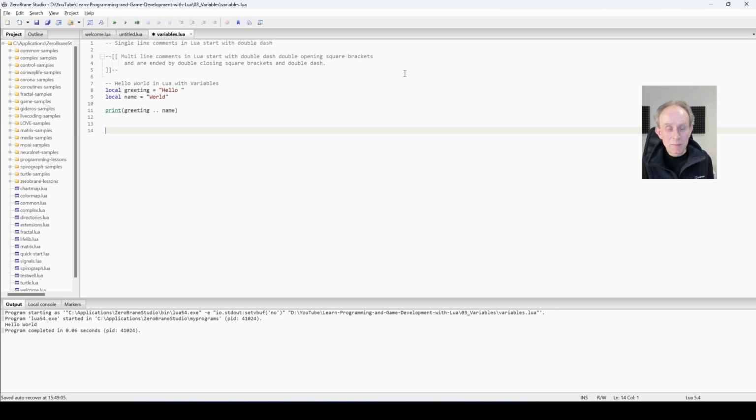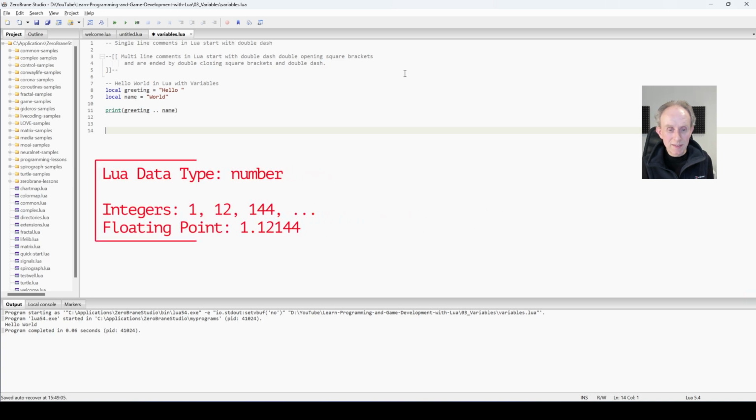Now in terms of numbers, Lua simply has one data type, number, for all numbers. Other languages such as C, C++ and Java make a distinction between different types of integers depending on their length and floating point numbers. But we don't need to worry about that here because Lua just has number, so that makes things nice and simple for scripting.